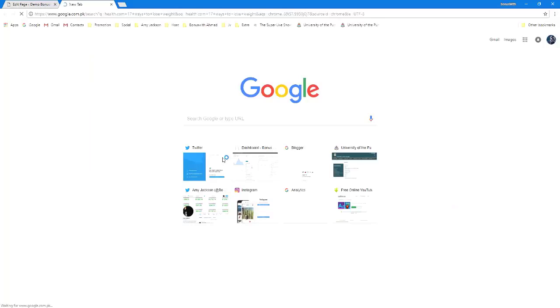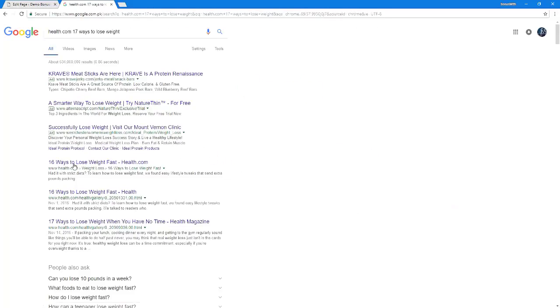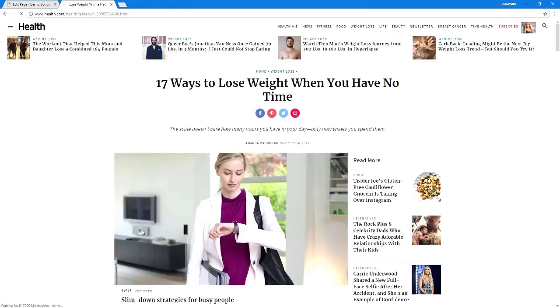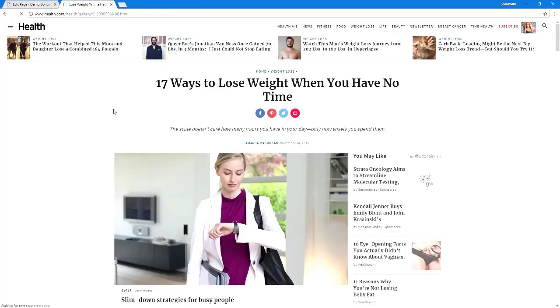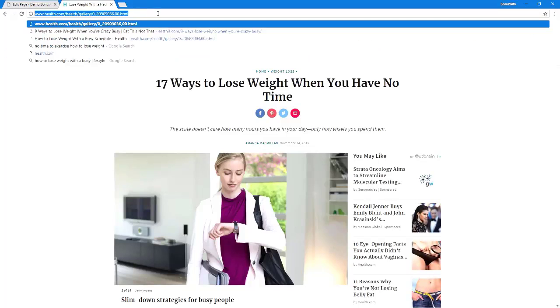Now, the next thing I'm going to do is go over to google.com, and I'm going to search for articles and websites that are related to how to lose weight. And after doing a little bit of searching, I found this article that I really like. It's by health.com. So what I'm going to do now is go up to my nav bar, and I'm going to copy and paste the URL for this article.